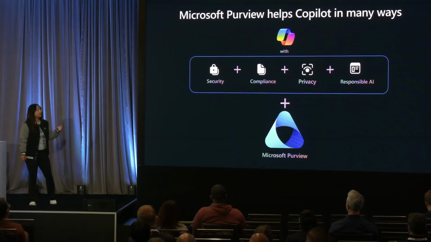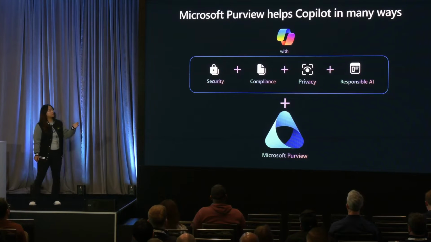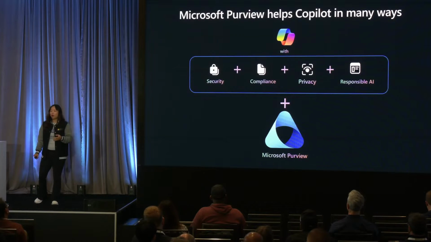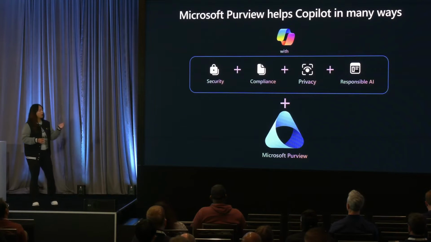Now, we made this value happen when we built Copilot for M365, our flagship Copilot, which we released in November of last year. On day 0, our Copilot was integrated with Purview to have security, compliance, privacy, and responsible AI.